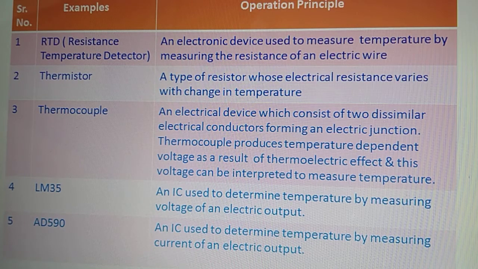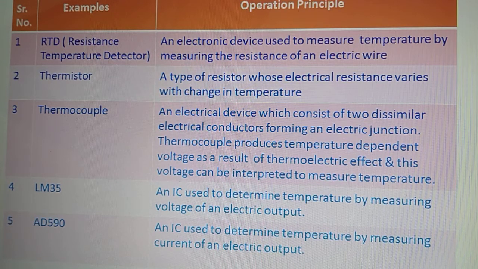It is the name of a sensor, and this resistance temperature detector is an electronic device used to measure the temperature by measuring the resistance of an electric wire, right?